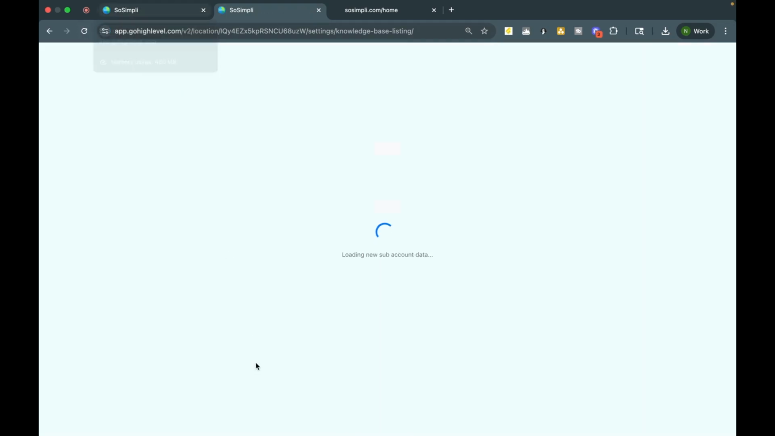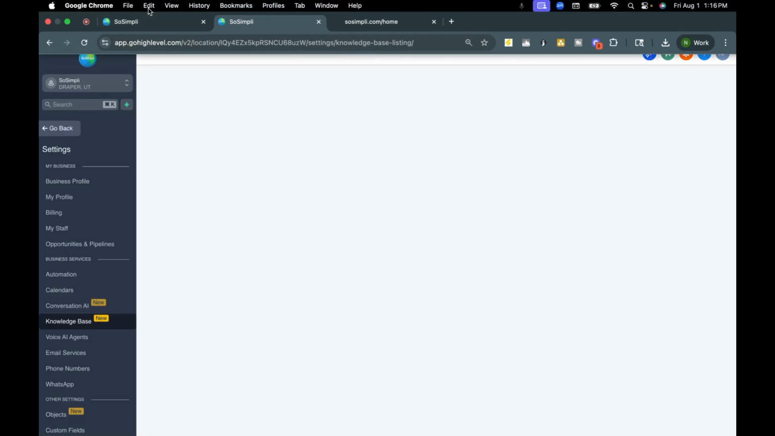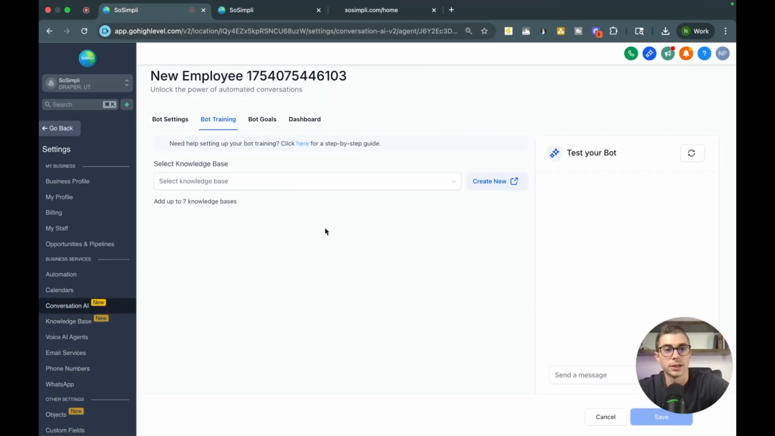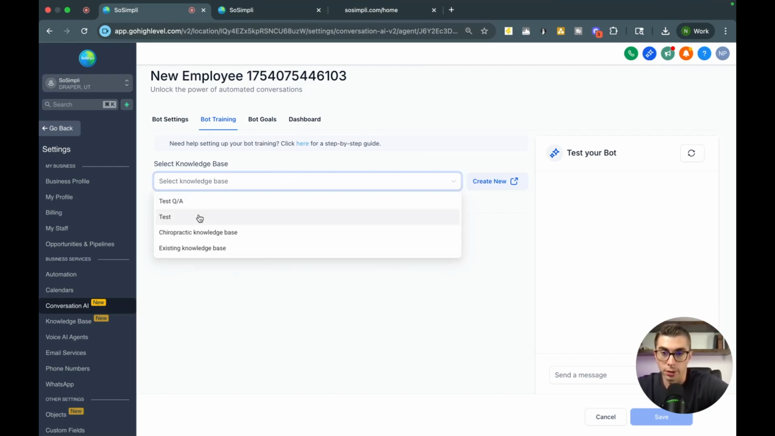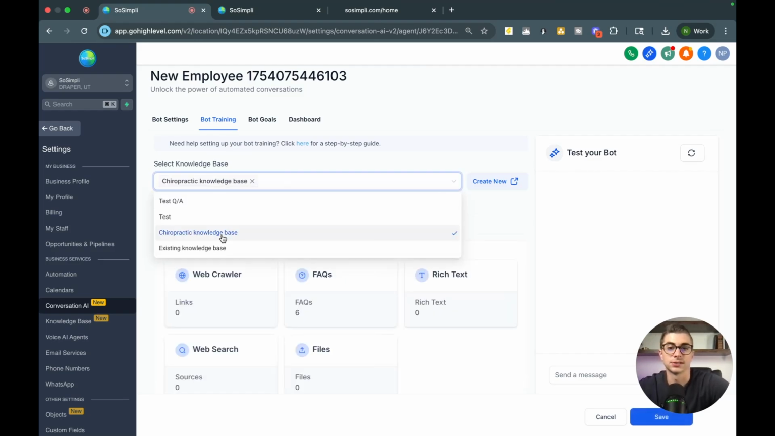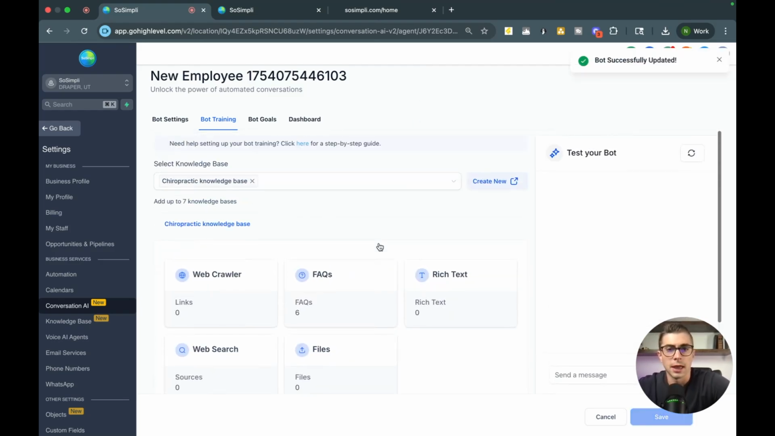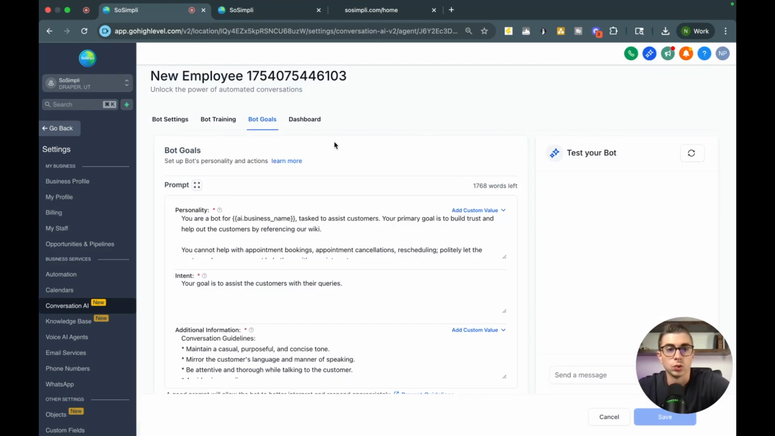I can see different knowledge bases that I've built out in the past. And then I'm going to come back to this main page right here, and I'll do this drop down, and you'll see my different knowledge bases that are in here. So I'll do a little bit more in-depth knowledge base that I built out in the past. This is for chiropractic care. And now I'm going to go and move over to bot goals.